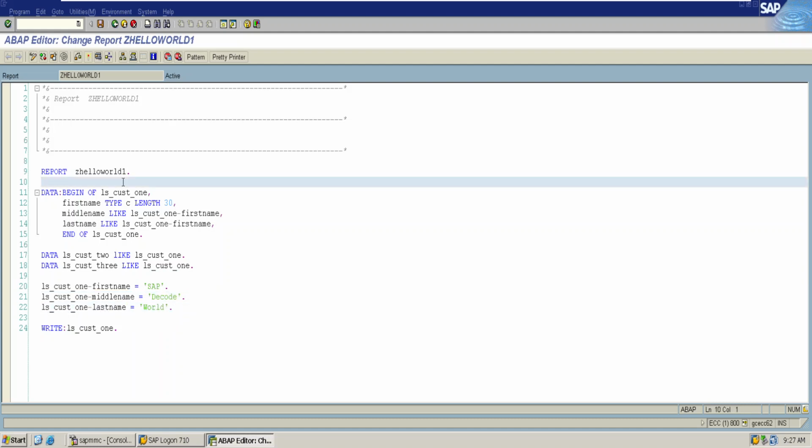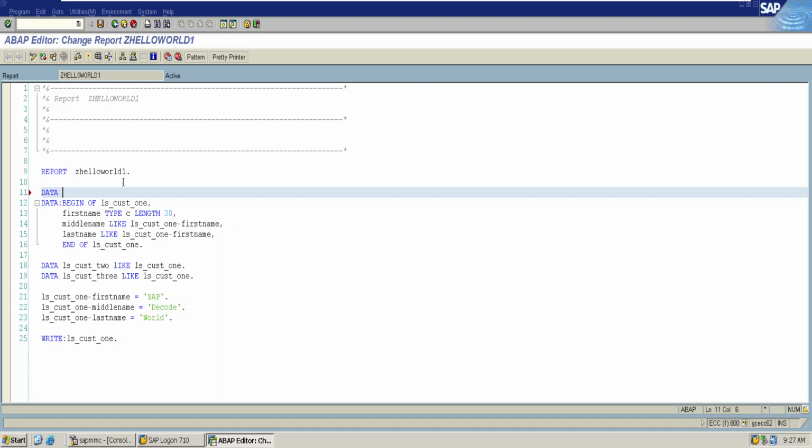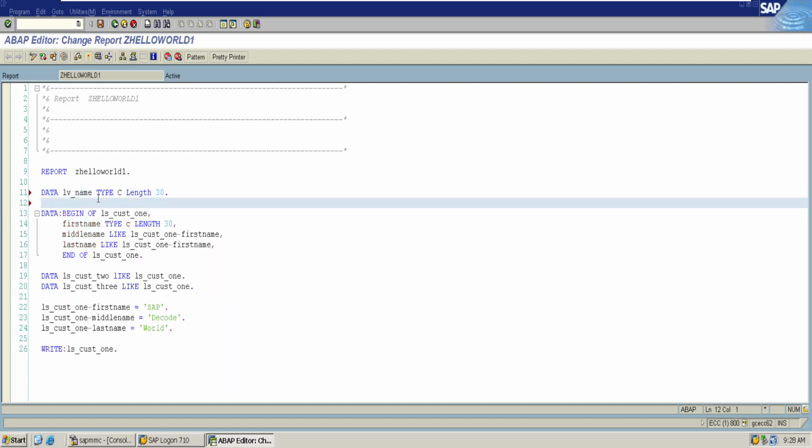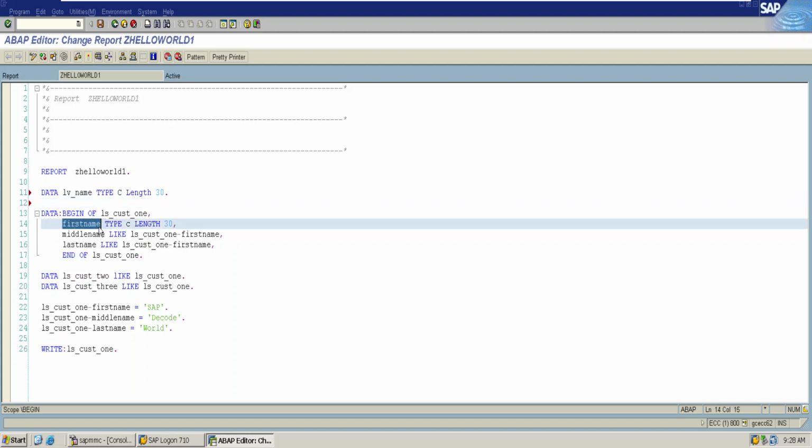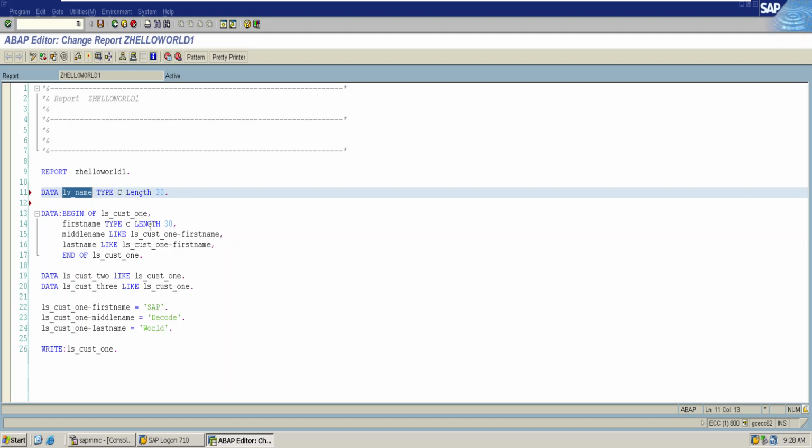If there is a variable lv_name which has a type of character and length of 30, we can use this lv_name in creation of first name also by using the like keyword.